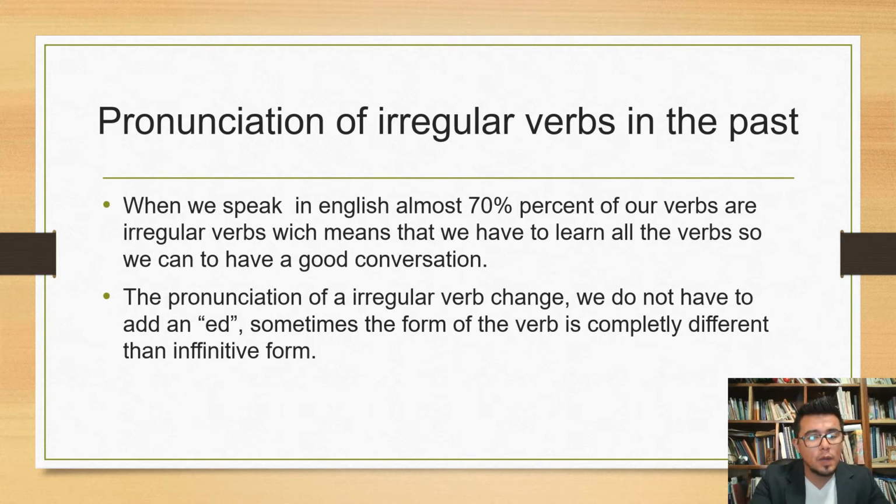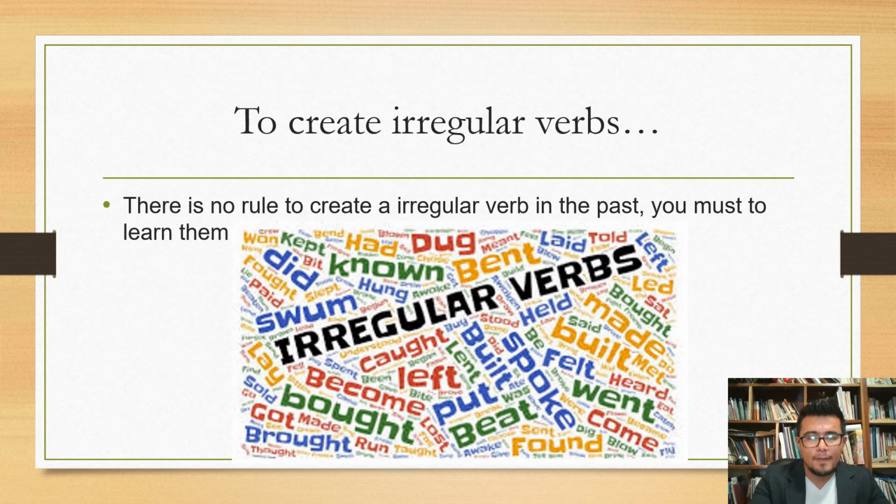We do not have to add an ed as in regular verbs. Sometimes the form of the verb is completely different from the infinitive form. Well, what happened here? There is no rule to create an irregular verb in the past. You must learn them, as I told you.